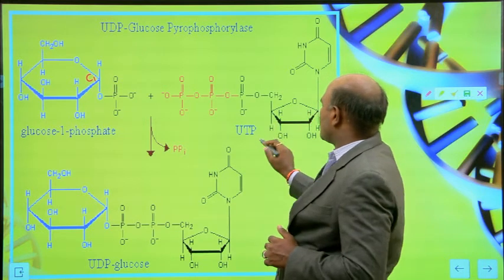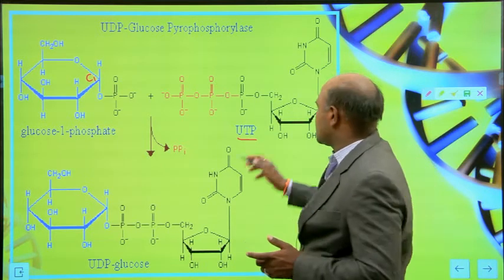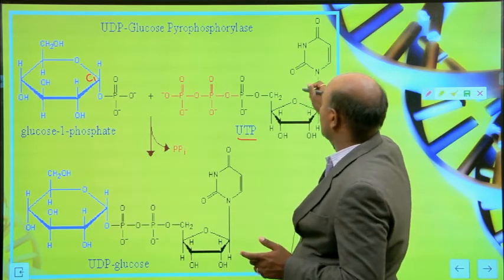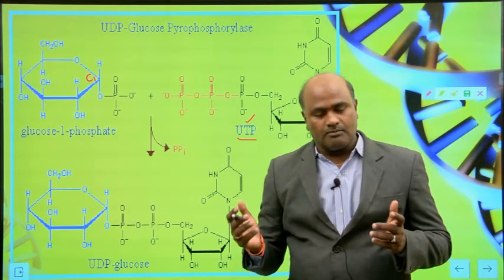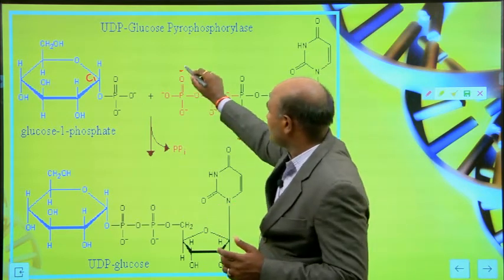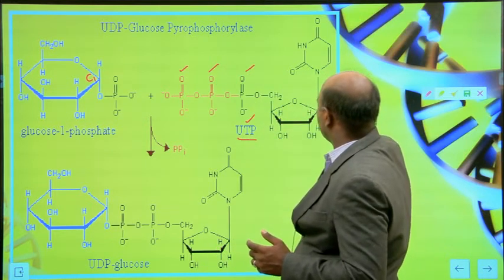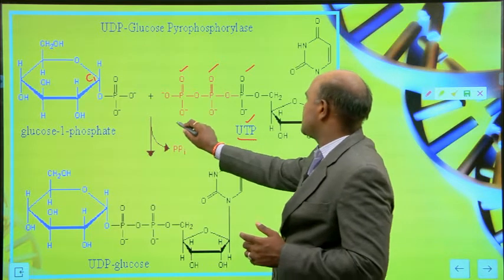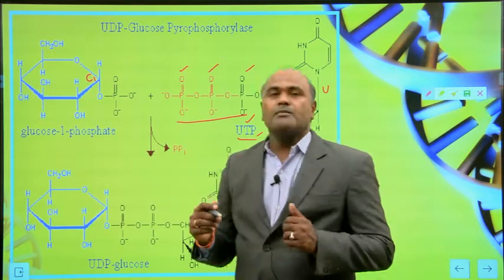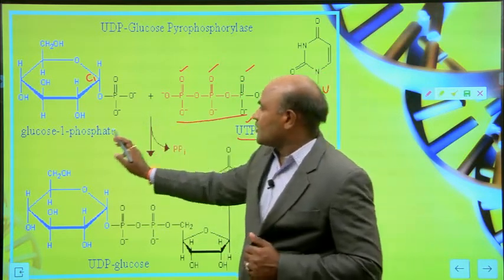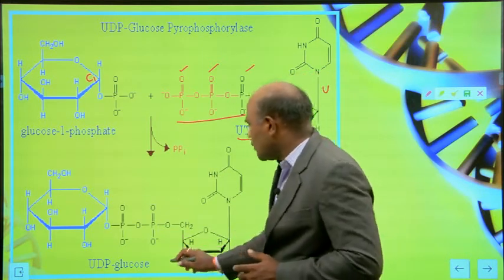And coming to here, this is UTP, uridine triphosphate. This is the structure of uridine attached to 3 molecules of phosphate functional groups: one, 2, 3. So this is uridine and then triphosphate. Both react. Glucose 1-phosphate reacts with UTP and then produces UDP glucose.